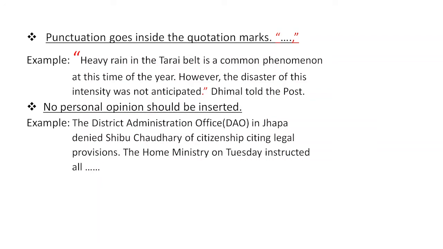In news writing, we usually avoid personal opinions. The District Administration Office (DAO) in Jhapa denied Shivu Chaudhary citizenship, citing legal provisions. I don't have the right to give my opinion. I shouldn't be saying he should have done it. The District Administration Office should have given Shivu Chaudhary the citizenship. I am not allowed to do so. So, no opinions, no personal opinions.